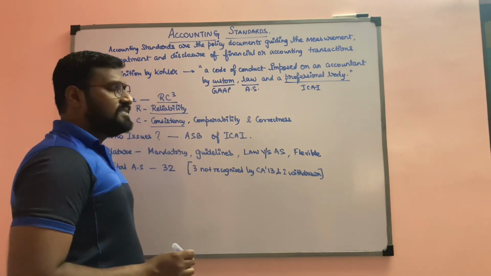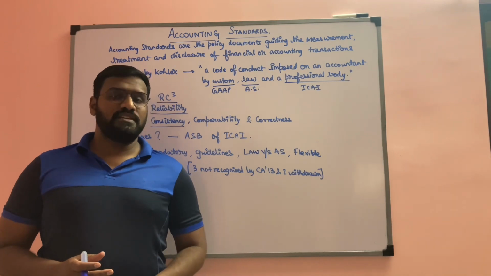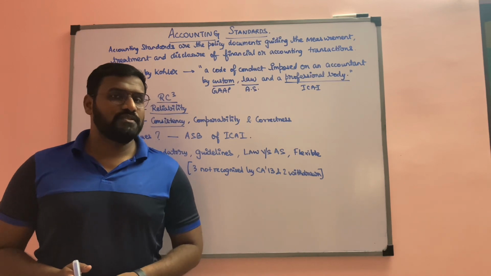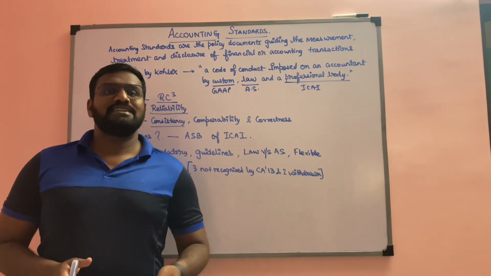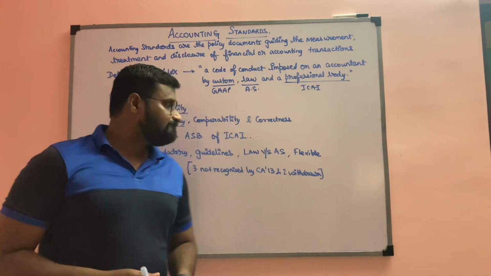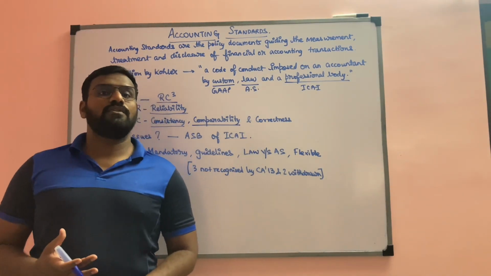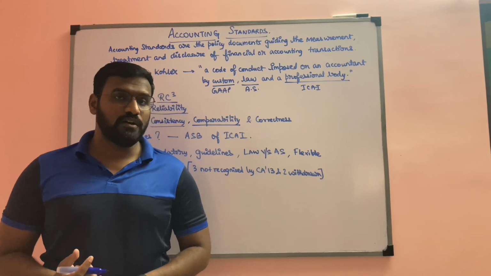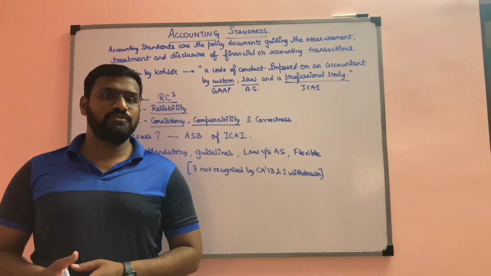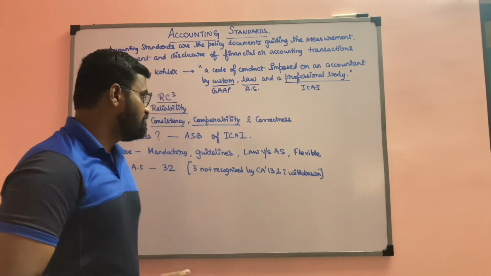Secondly, C stands for consistency. Now, if the accounting standards are being met, that leads to uniformity in the practices that are being done, and therefore every single time when the financial accounts are being prepared, there will be a consistent method that will be followed and there will be no dissimilarity between them. Second C stands for comparability. Now, if there is a consistent practice of following the accounting standards and preparing the financial accounts, that automatically leads to comparison. There can be comparison of the financial accounts of two different companies, maybe of the same field, or maybe of two different fields also.